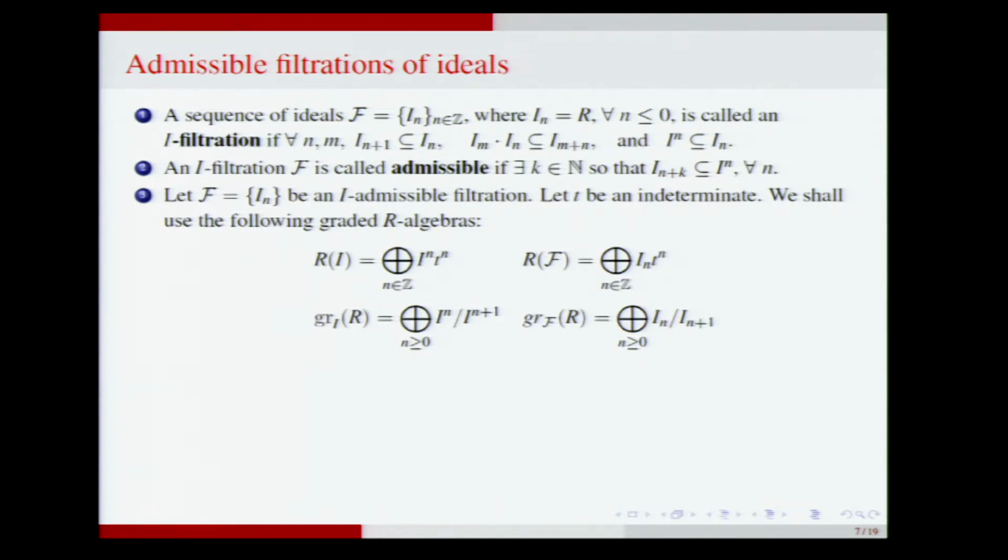We can also form the associated graded ring of the filtration. Okay, so we have these four graded objects, and admissibility implies that all these are finite modules. So F is I-admissible if and only if the Rees algebra of the filtration is a finite module. So this is a very strong condition as opposed to what Dale was considering. His filtrations are not even Noetherian.